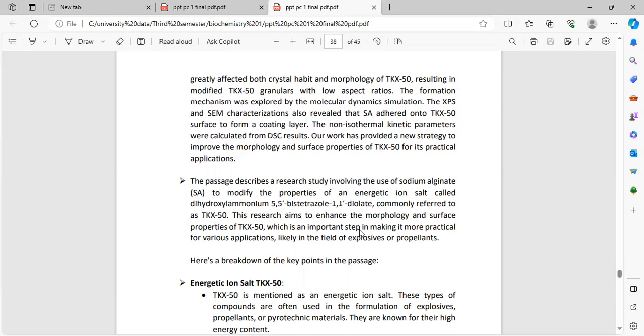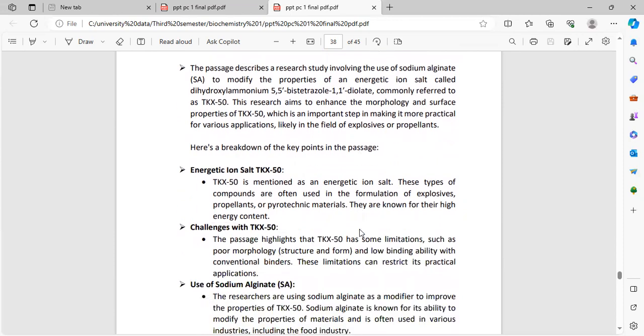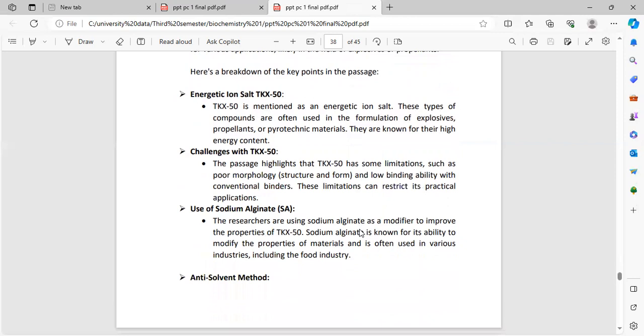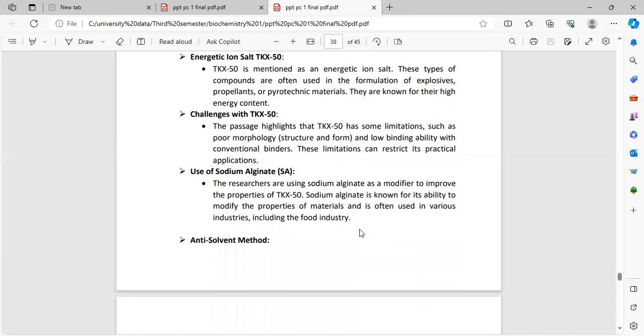The passage describes a research study involving the use of sodium alginate. The research aims to enhance the morphology and surface property of TKX50, which is an important step in making it more practical for various applications, like in the field of explosives or propellants. Here is the breakdown of the key points in the passage. Energetic ionic salt TKX50: these types of compounds are often used in the formulation of explosives, propellants or pyrotechnic materials. They are known for their high energy content.